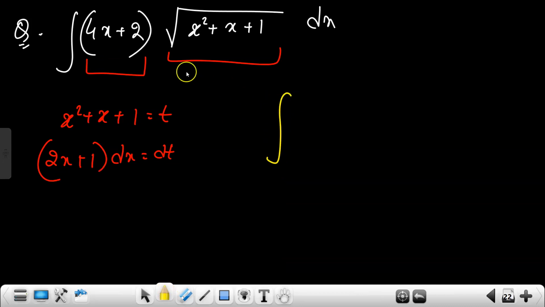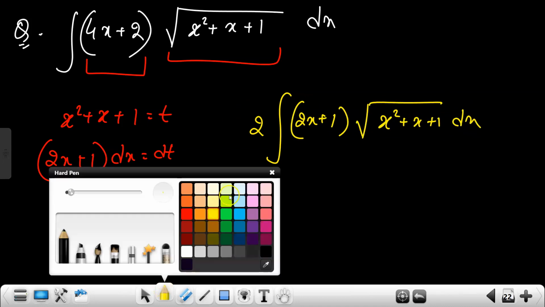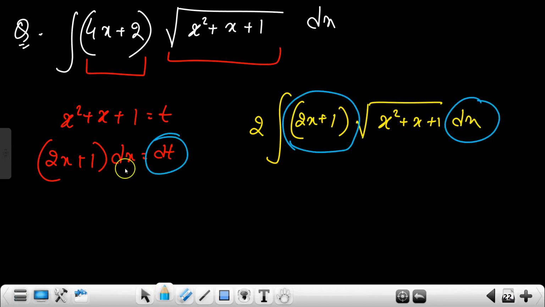How? In integration of (4x + 2), take 2 common, so it will be 2 times (2x + 1) into under root of (x² + x + 1) dx. Now see, in this, (2x + 1) dx is nothing but dt, and this x² + x + 1 is t. Yes or no?